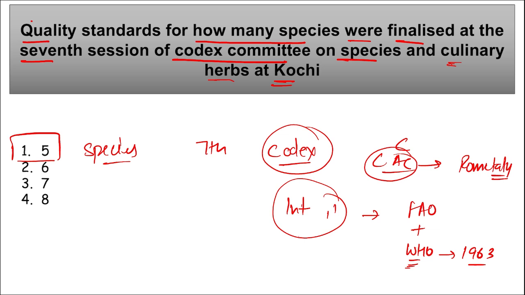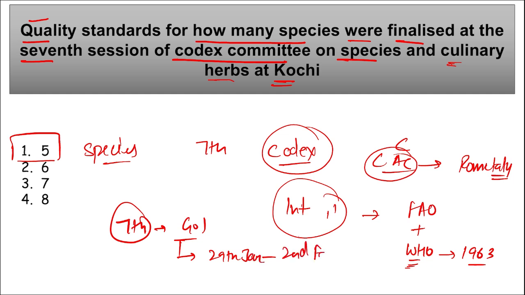Correct? So coming back, remember, quality standards for 5 species were finalized at the 7th session of the Codex Alimentarius Committee on Species and Culinary Herbs at Kochi, Kerala. Correct? This 7th session was hosted by Government of India. This was from 29th of January till 2nd of Feb. Where was this held? Location is important. Location is Kochi, Kerala. Correct? So take a note of this.